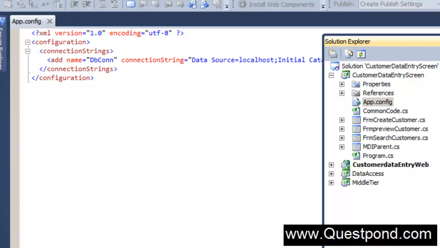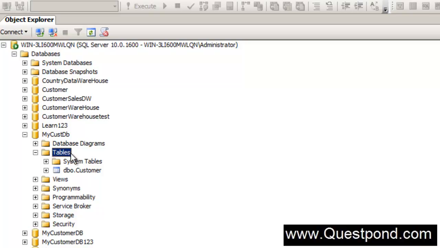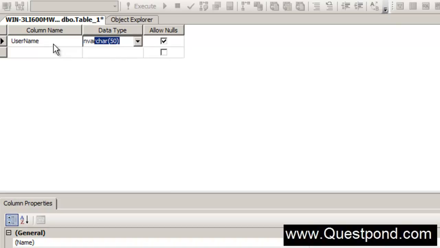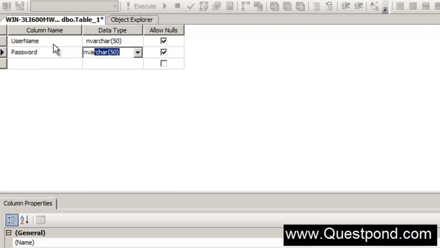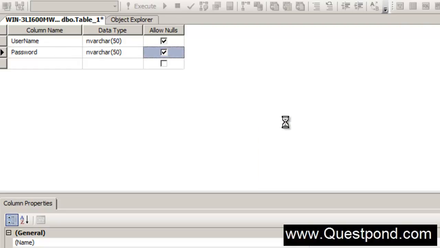Right. So the first thing we have to do to implement security is create a table where we'll register our users. In other words, we need to have some usernames and passwords, right? So we'll go to our SQL server here, and let's create a very simple table. In this table, we'll create two fields. One is the username field, and this field's data type will be nvarchar of 50 length. And the second field, we'll name it password, and we'll keep the length again as 50 characters. Okay, and let me name this table users.